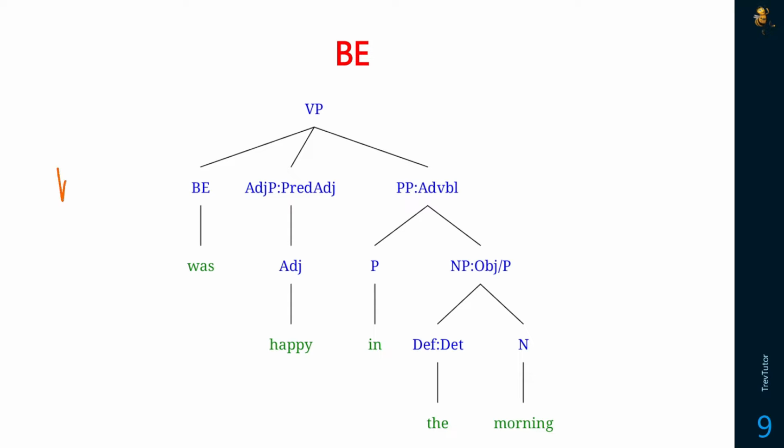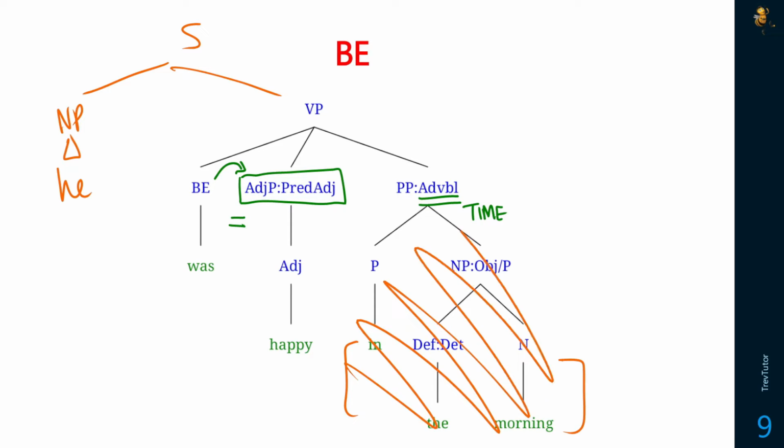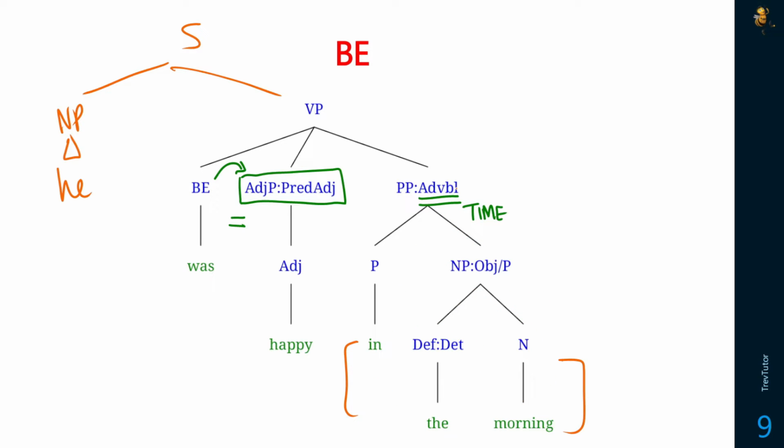So if I say, I'm just going to be really loose and dirty here, he was happy in the morning. What are we saying here? We're saying that he equals happy. So the happy part is the predicate adjective. It is the complement of the verb be. But we do have some extra information here too. We have information about time. So when is it happening? It's happening in the morning, and this bit right here is giving more information about the verb or the entire sentence. So when was the happiness? It's in the morning. So this is optional. We can remove it. We can say he was happy. It's fine. So this is an adverbial.